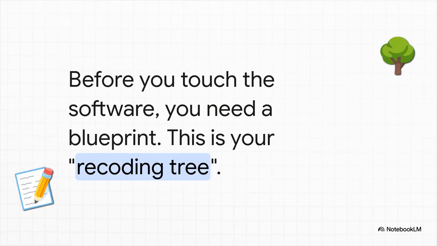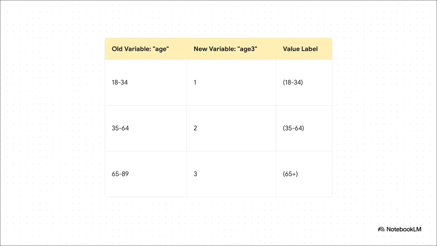Step 1 is all about the plan. Seriously, before you even open your data file, you need a blueprint. We call it a recoding tree, but really it's just a simple map that lays out exactly what you're about to do. And here's what one looks like. See? It's not complicated. You just map your old values, in this case our age ranges, to the new codes you want to use. Then you decide on a clear label for each new code. This little table is going to be your best friend. It's your guide for the whole process.